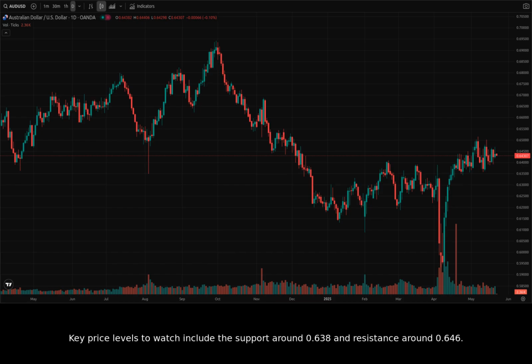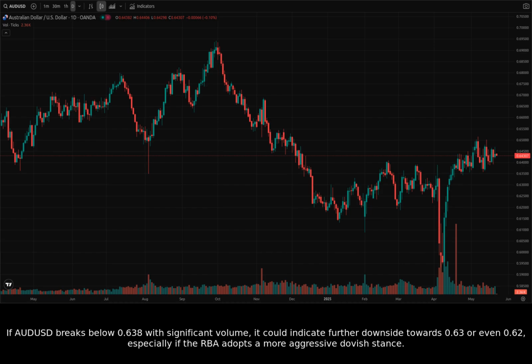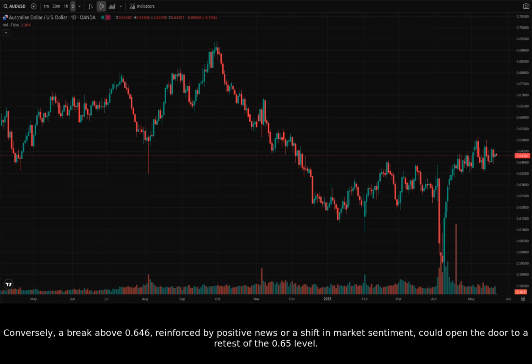Key price levels to watch include the support around 0.638 and resistance around 0.646. If AUDUSD breaks below 0.638 with significant volume, it could indicate further downside towards 0.63 or even 0.62, especially if the RBA adopts a more aggressive dovish stance. Conversely, a break above 0.646, reinforced by positive news or a shift in market sentiment, could open the door to a retest of the 0.65 level.